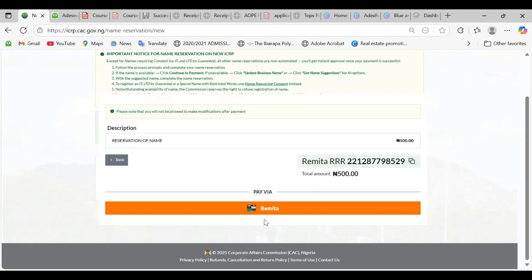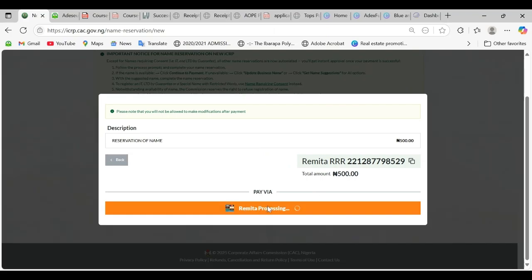When you continue to payment, this is the fee you are going to pay. But don't forget, as from August 1, the total amount for reservation is going to be 5,000 naira instead of 500 naira. So when you're charging your clients, make sure you charge them very well for any job you are going to do. So the next thing here is to make your payment.